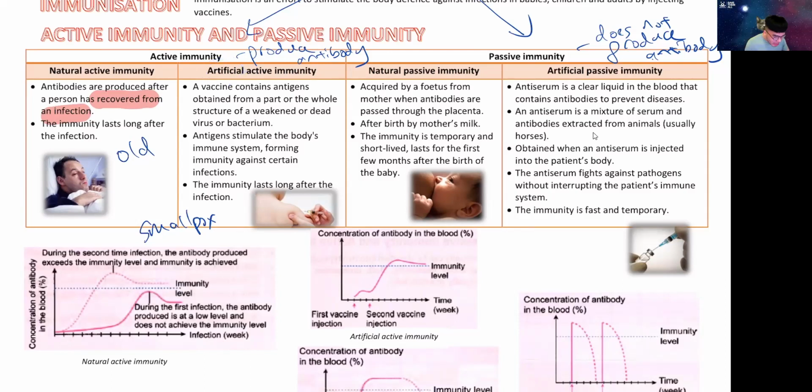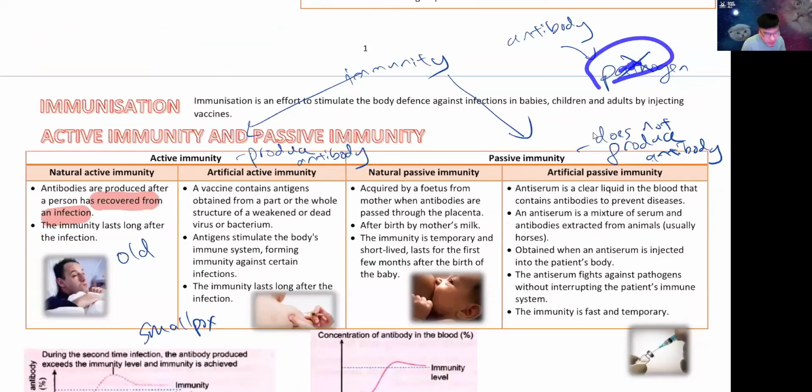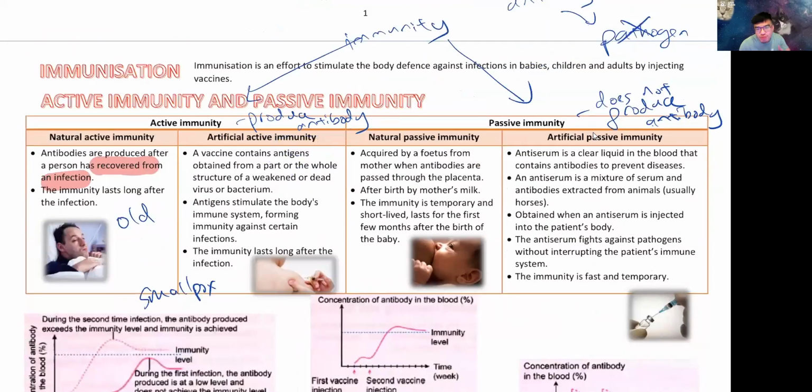So what is this? Artificial means we do it in a human-made way. All right, we are still trying to stimulate your body to produce antibody because this is still active, but we do it in a human way. So how do we do this? Okay, we take antigens. What is antigen? That means pathogen lah. Pathogen and antigen is basically the same thing. To put it in a simple way, antigens are protein found on pathogens.